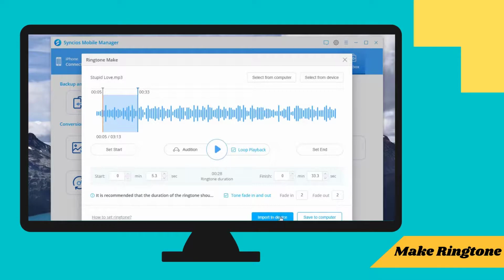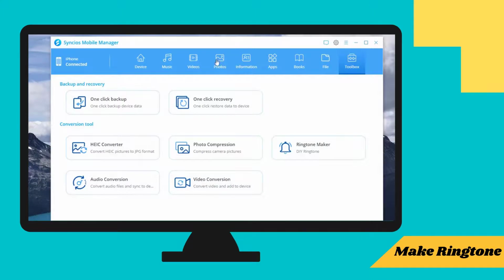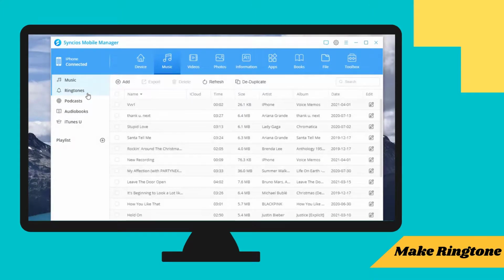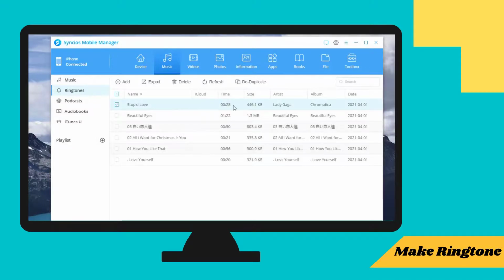To set the customized ringtone on iPhone, click the Import to Device option. You can go to the Music Ringtone List to find the file you imported just now. And let's continue to set the ringtone on an iPhone.